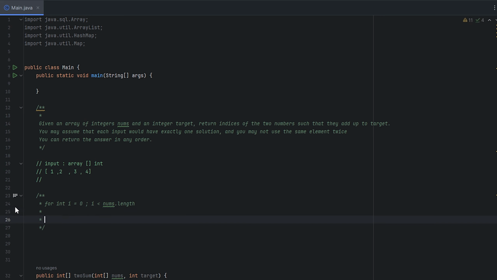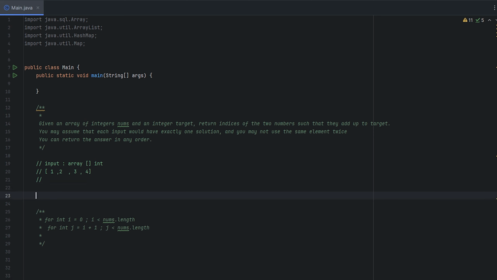Length of nums, right? And then we have another loop on the inside. So we're gonna do integer j, and we're gonna have that equal to i plus 1 because we want to start one to the right of it. And then from there, same thing, j less than nums length. Essentially what it's gonna do is create a 2D grid, and you're doing every single different combination you possibly can to find the answer. So let me just go ahead and set that up real quick.